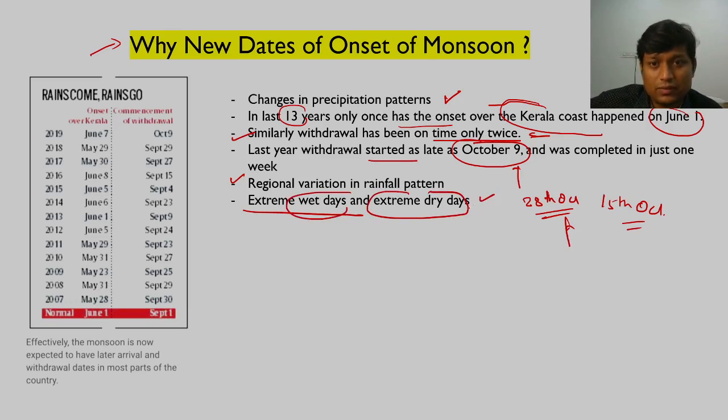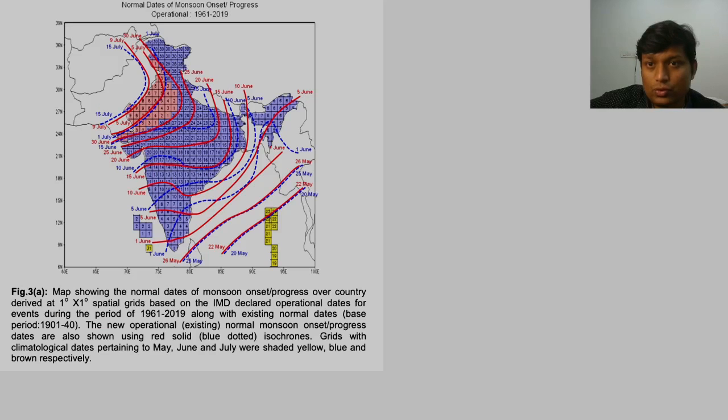So you must have learned this particular part, so I assume. Fine, so these are some issues which we need to consider, and that is why we have decided to have new dates for the onset and withdrawal of monsoon. Now this is a comparative map where we have shown what were the earlier dates of onset of monsoon, and then we also have shown what are the new dates of monsoon.